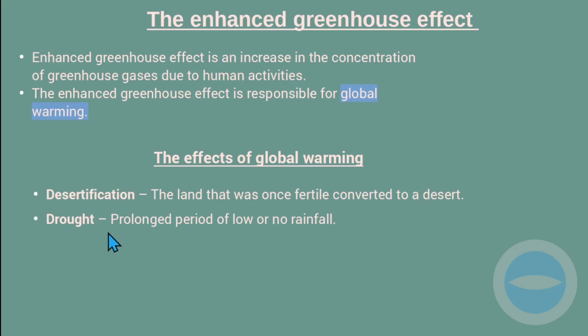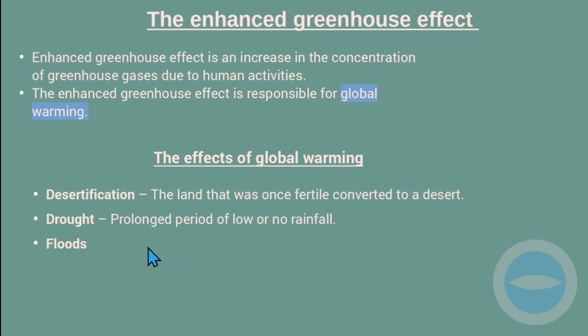And then again, global warming causes drought. Drought is a prolonged period of low or no rainfall. So if there is no rainfall for a long time, this is called drought, and the drought is caused by global warming. So these are the effects of global warming.